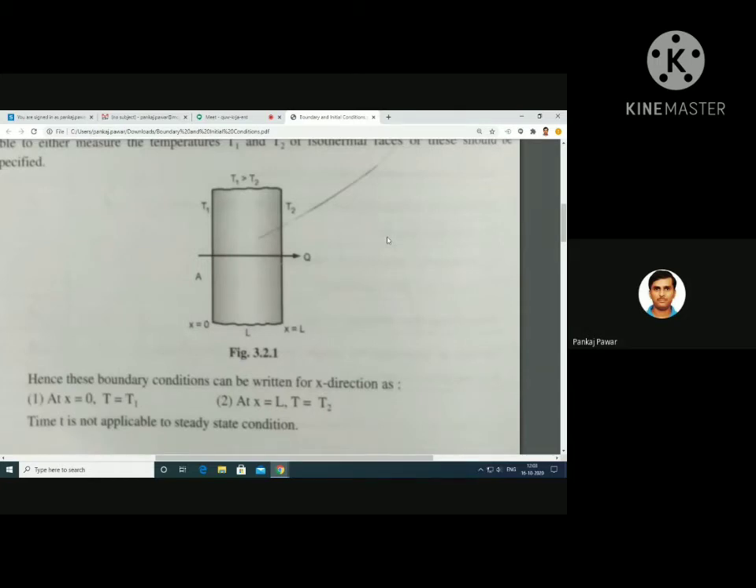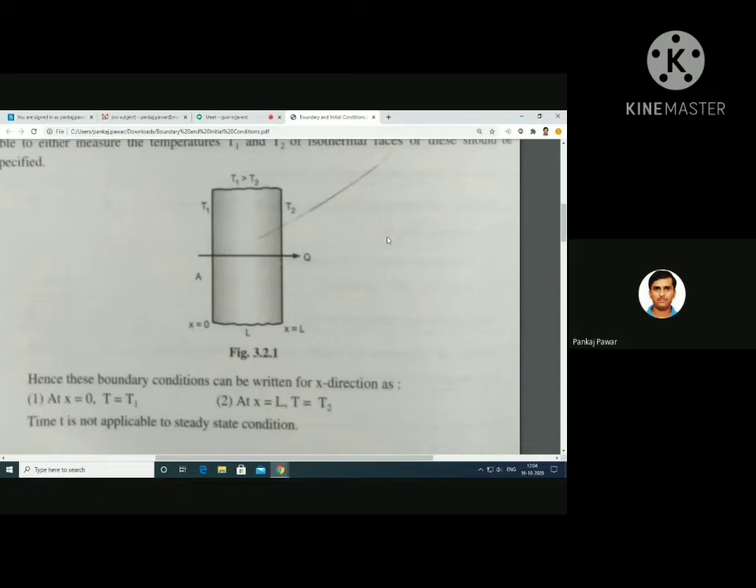For a hollow cylinder it will be at r is equal to r1, temperature T is equal to T1, and at r is equal to r2, that is the outer surface, you have the temperature T is equal to T2. So this will be the boundary condition for solid cylinder and hollow cylinder respectively. You can have the same situation for solid sphere and hollow sphere also. So can you tell me the temperature boundary condition for solid sphere?